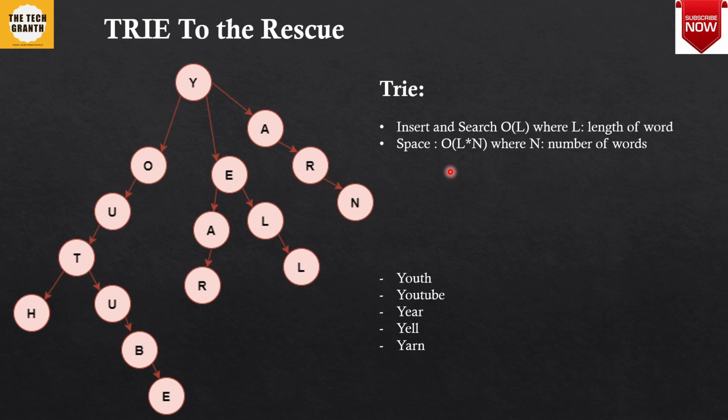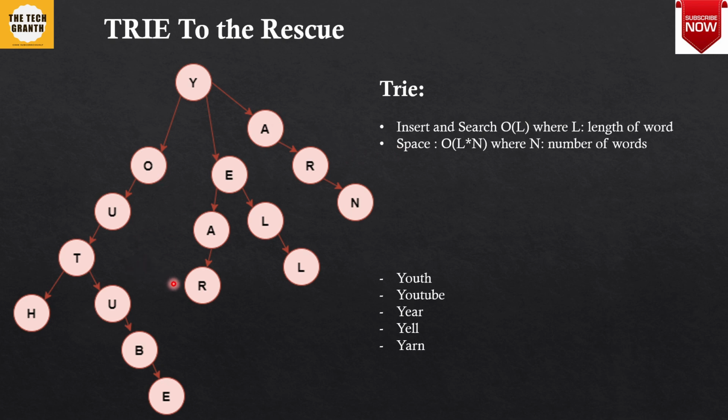But since we are considering very low latency and very fast response time, we have to make a trade-off here between space and time. So we'll allow that much extra space and we will reduce the time complexity here. So that is why we are going to use a trie.